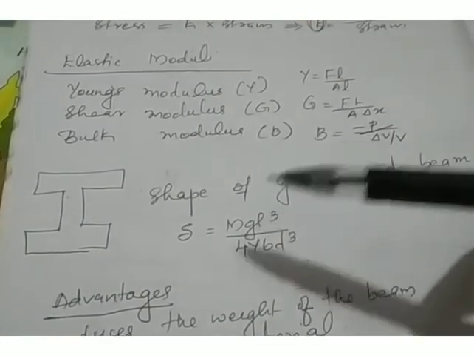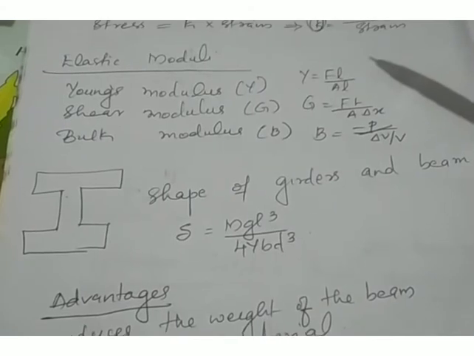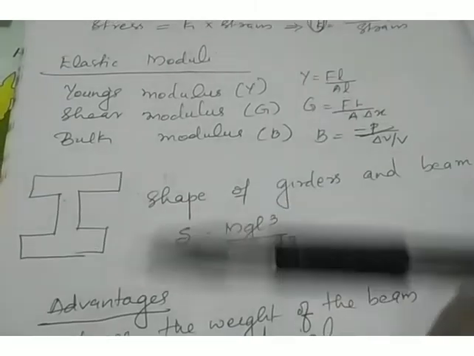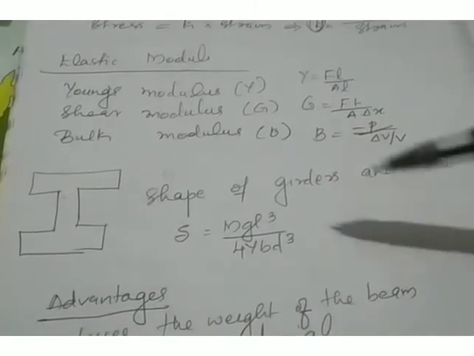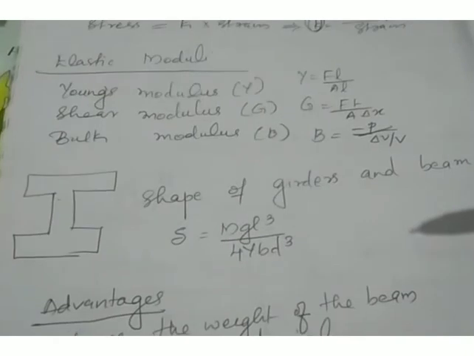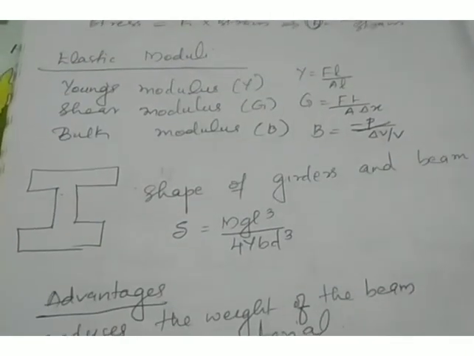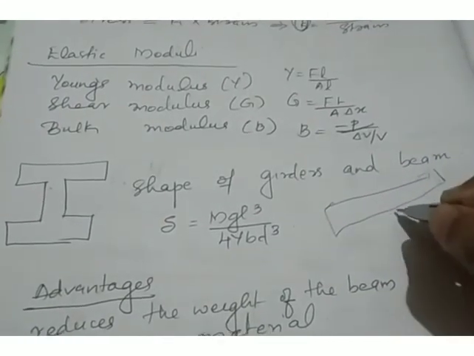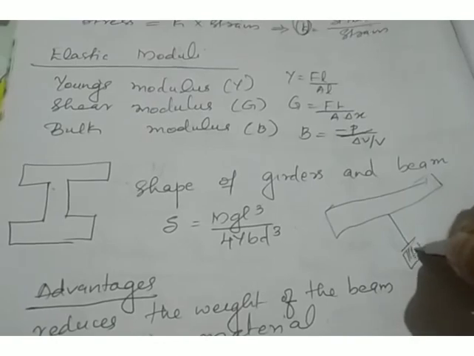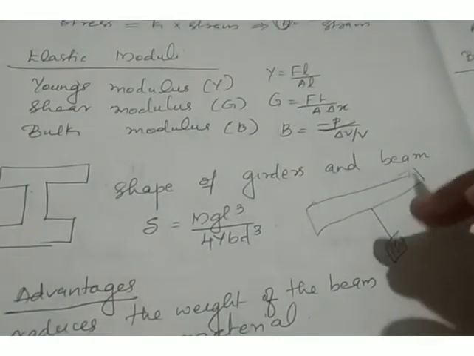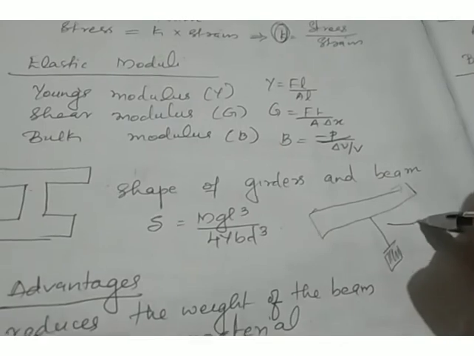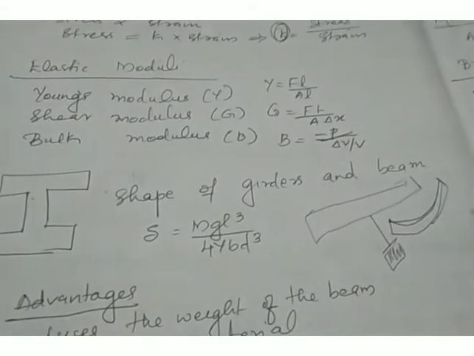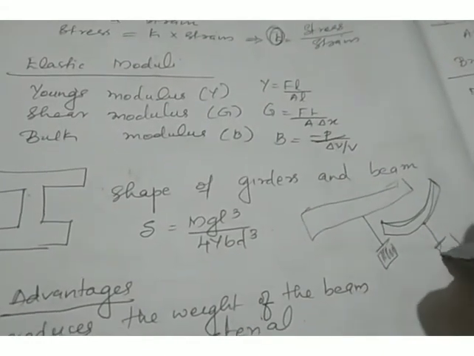Here we can discuss the application of the elastic behavior of solids. You might have seen that girders and beams have an I shape. What could be the reason for that? If we consider a beam like this and suspend a weight at the middle of the beam, the beam will have a tendency to bend like this. This is called the depression produced due to the weight.